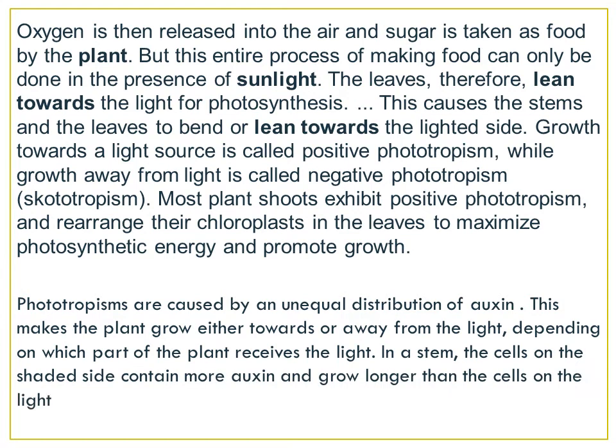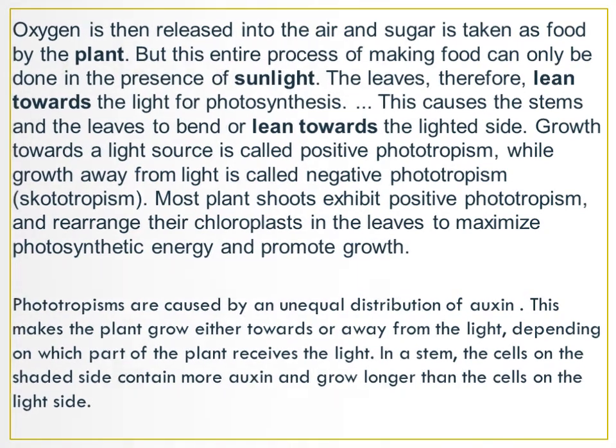and promote growth. Phototropism is caused by an unequal distribution of oxygen. This makes the plant grow either towards or away from the light, depending on which part of the plant receives the light. In a stem, what happens? The cells on the shaded side contain more oxygen and grow longer than the cells on the